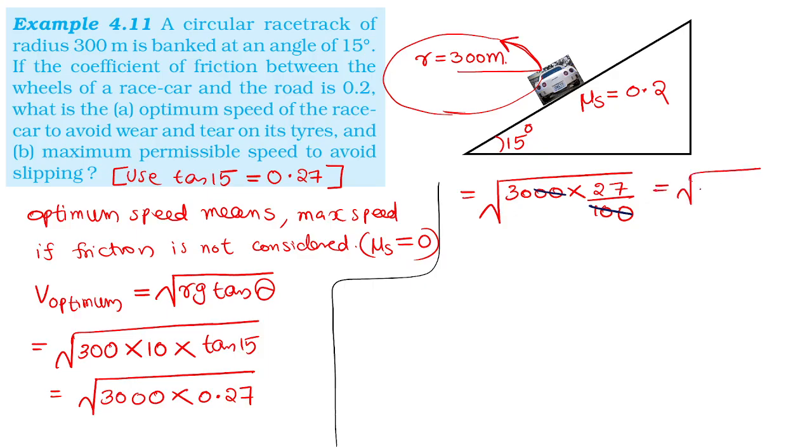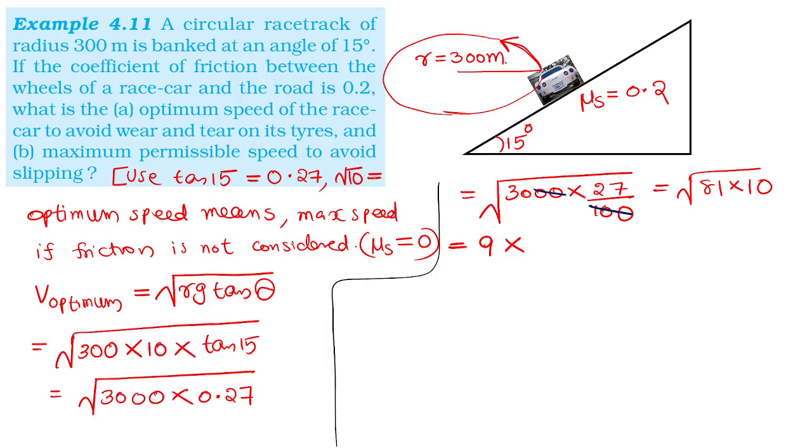27 into 3 is 81. But the 10 is pending, that is written separately. It is corresponding to 10. Root 81 will be 9, you know that. And root 10, the calculator is not there, so root 10 will be given.